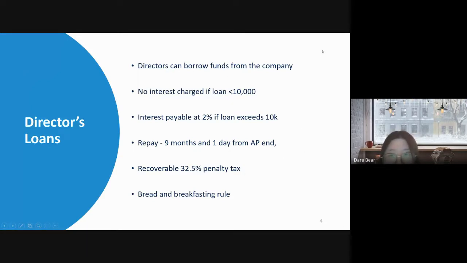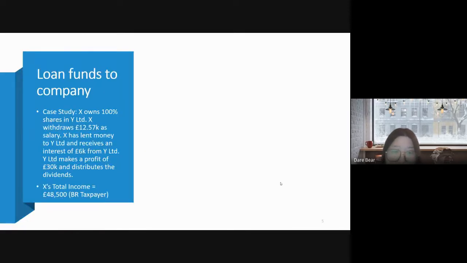But you shouldn't worry too much about the date of the repayment. No matter if you are a director or an employee, you can borrow the money for up to 10 years from the company and then repay it in 10 years' time. And this penalty tax of 32.5% will be recoverable any time you repay the money back to the company. Okay, let's see an example.